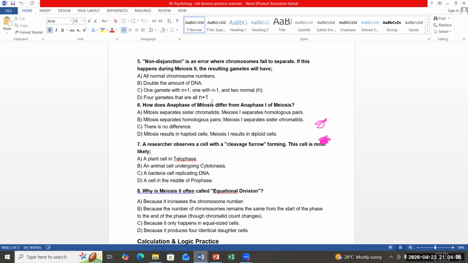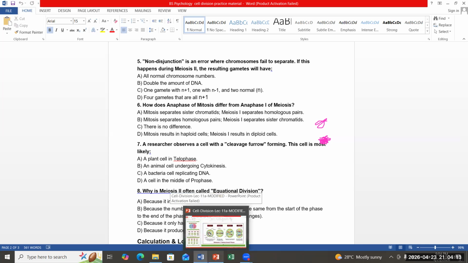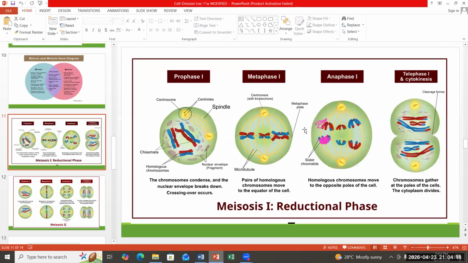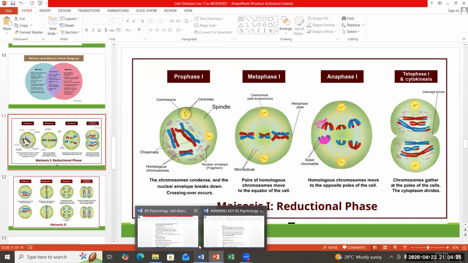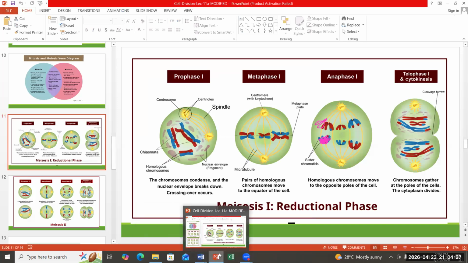C. Are you talking about B or what? C. Okay. What if this type of error occurs? In the later stages, this cell will have one extra chromosome, and this cell will have one less chromosome.